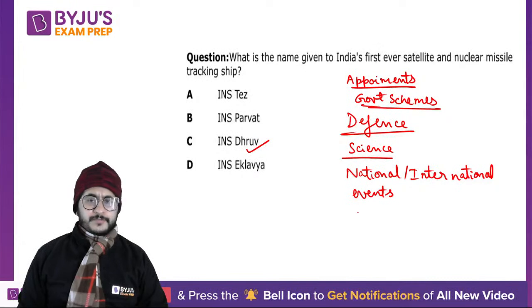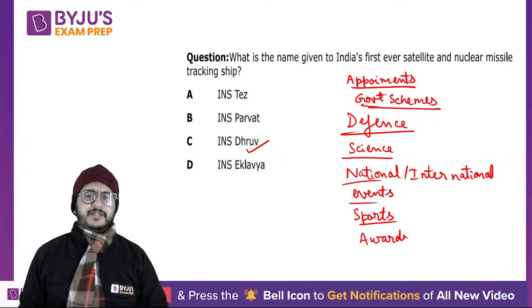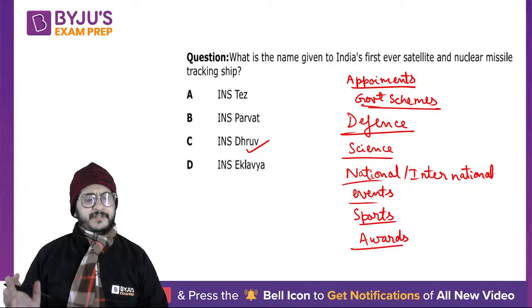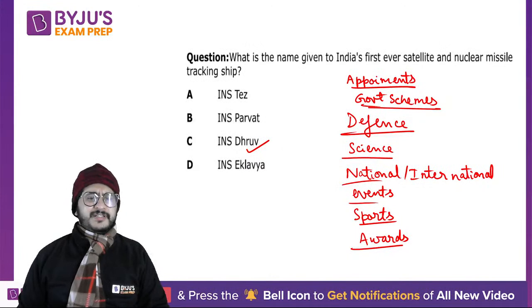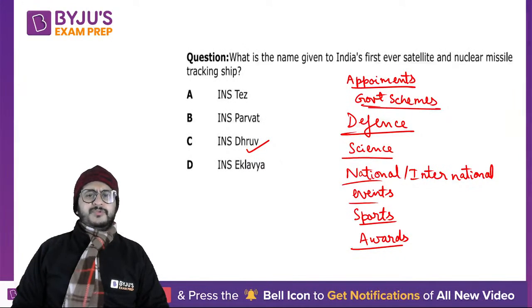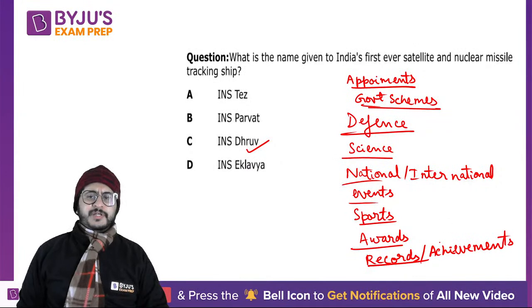Sports, you get questions from sports, you get questions from awards. So these are some of the things that you generally get questions from in current affairs. Others also include some achievements. Let's say the youngest person to climb K2, if someone created some records. You can call it a subsidiary of awards only, records or achievements. So these are some things that you should be prepared with.